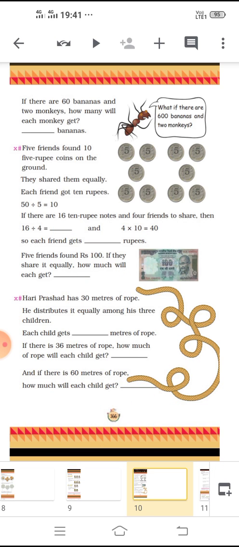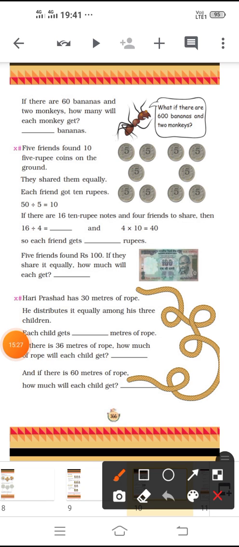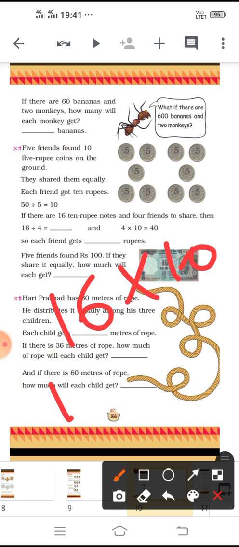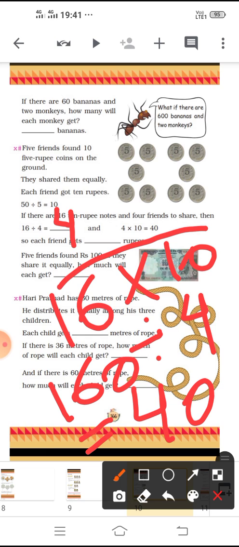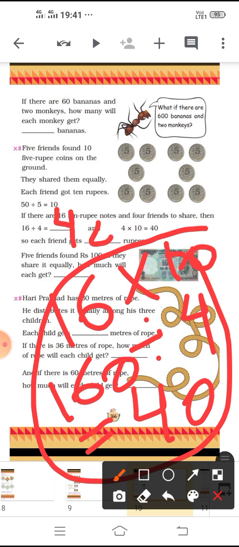As I told you previously, in 50 we did the same. So same you can do 16 into 10, that is 160. 160 divided by 4, that is 40 each friend will get. 4 friends are there, so among each, 40 rupees they will get. So here you will write 4, then 4 into 10, or you can do like this. Then you can write directly here 40 rupees. Understood?